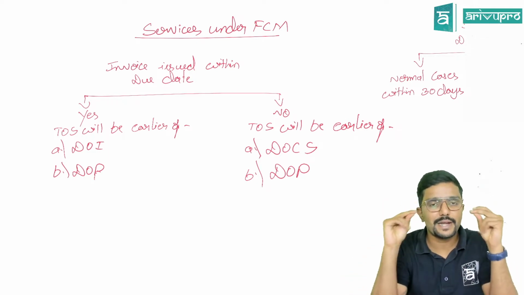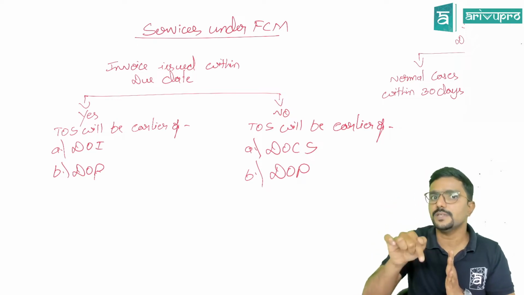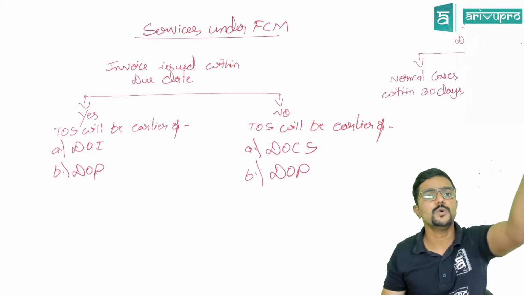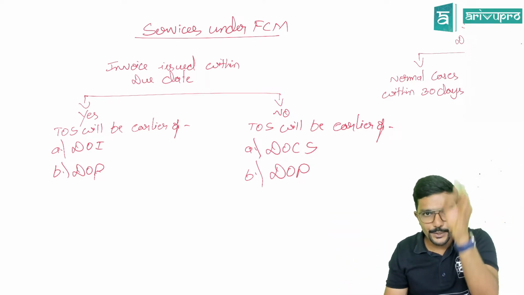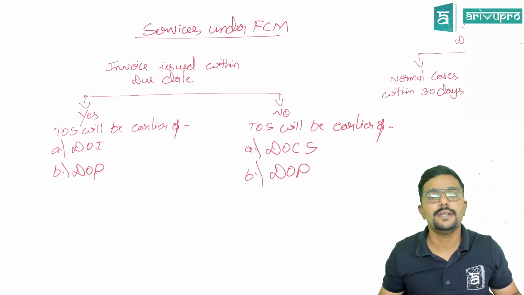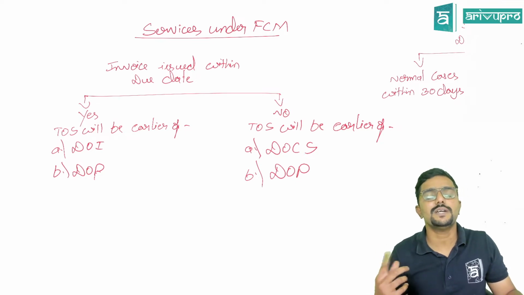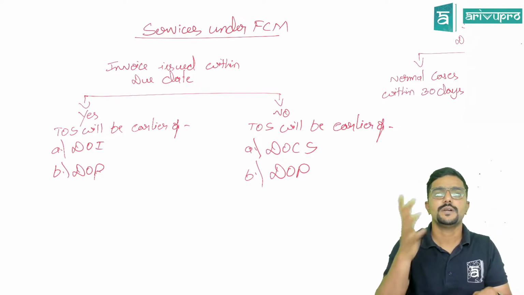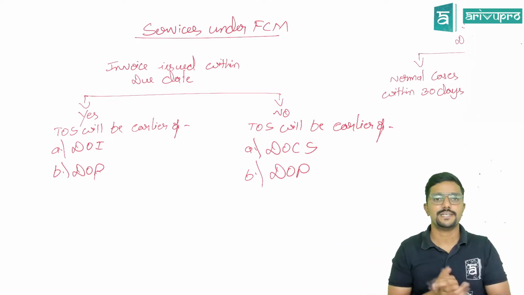So please be attentive here. What is under forward charge for services? Date of payment will play a major role. Whereas for goods, date of payment has been removed. Agree? 12.2 talks about the time of supply for goods under forward charge. Agree? So what is there? Earlier of 2 dates: date of invoice or due date of invoice. Date of payment is not there. Whereas for services, it is not like that.